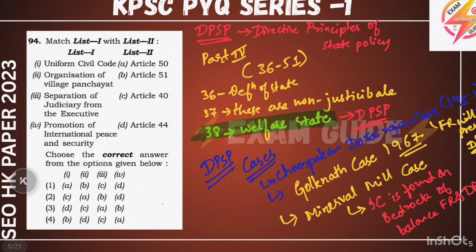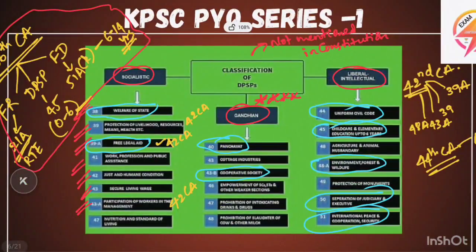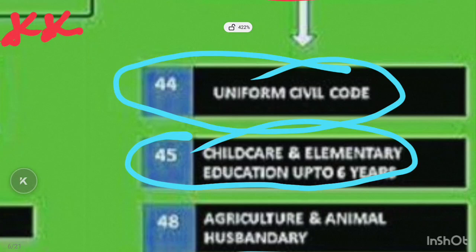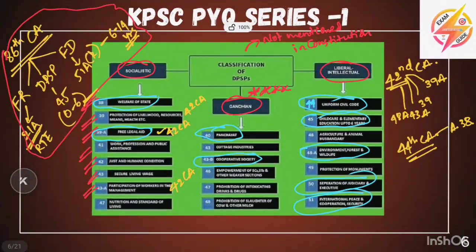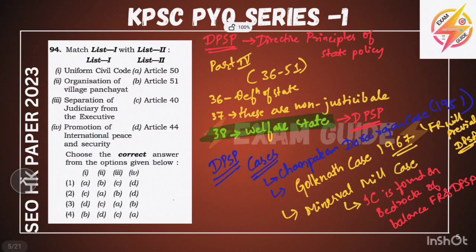Now we will see the answer for this question. This question contains the uniform civil code. I have mentioned here the uniform civil code, the article is nothing but 44. Uniform civil code, the article is 44, match 1 for D.